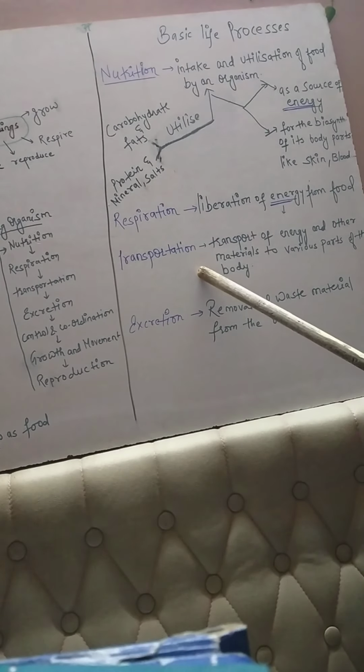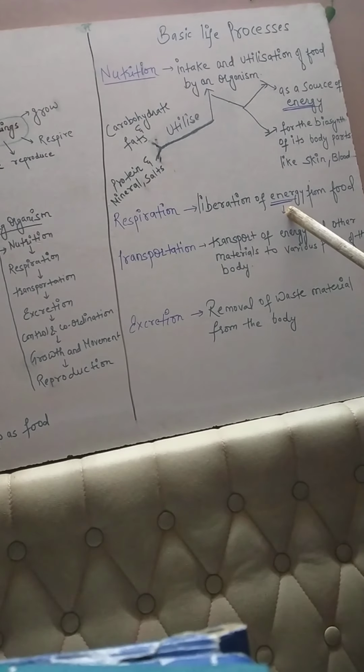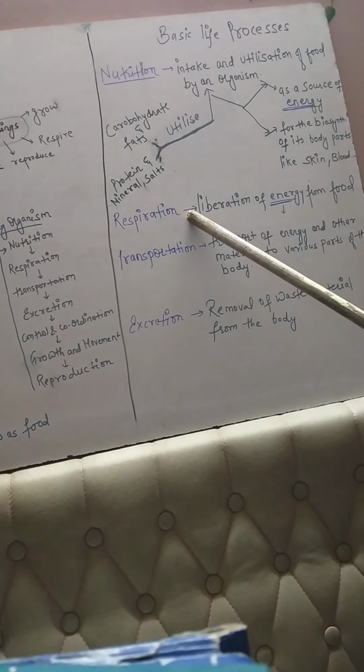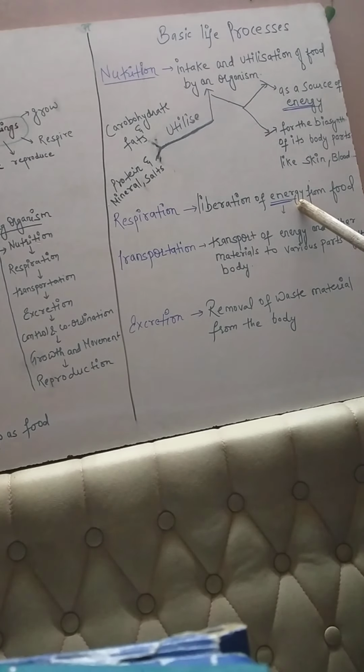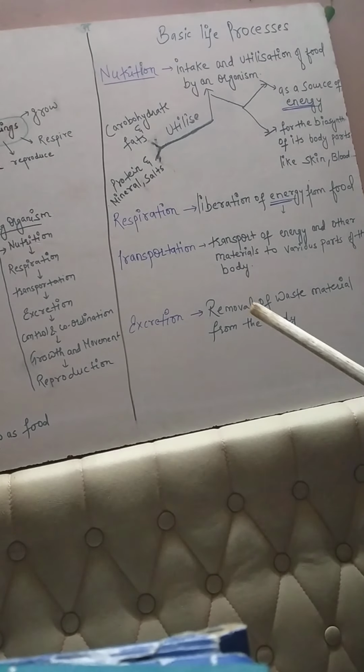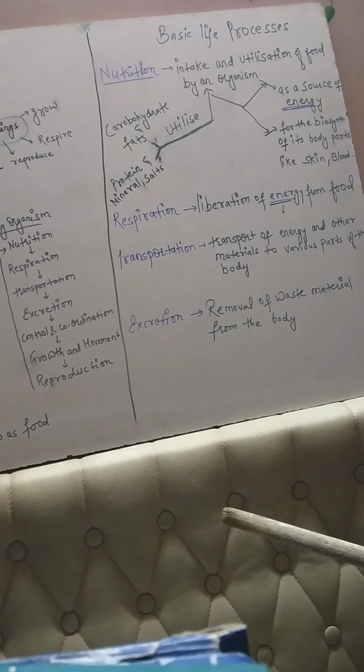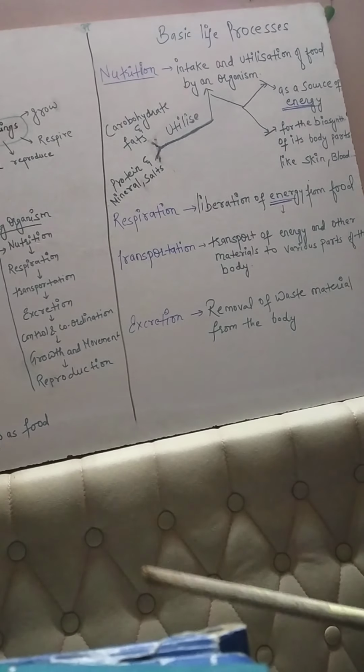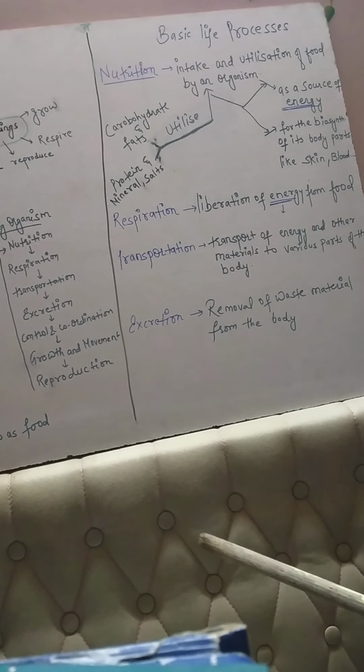Now the next step is transportation. Whatever food we take, first is nutrition, it is converted into energy form, that is called respiration. Now this energy gets transported to various parts of our body, that is called transportation. So what is transportation? Transport of energy and other material to various parts of the body is called transportation. And at the last, excretion. It means removal of waste material from the body. All living things have the tendency to get rid of waste material through the process of excretion.